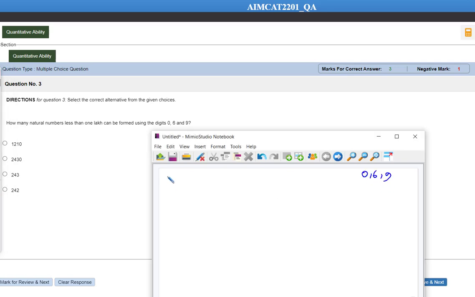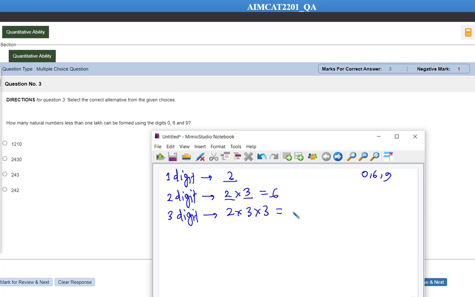Okay, so we can form a 1-digit number. How many 1-digit numbers we can form? 2, that is 6 and 9. How many 2-digit numbers we can form? The repetition is allowed, that is 2 into 3, 6. Total how many 3-digit numbers we can form? 2 into 3 into 3, that is equal to 18. Total how many 4-digit numbers we are able to form here?